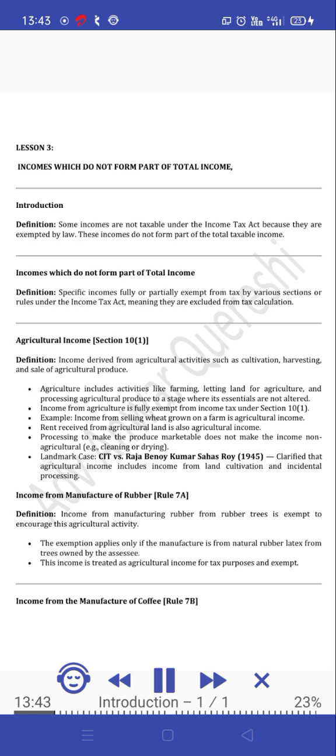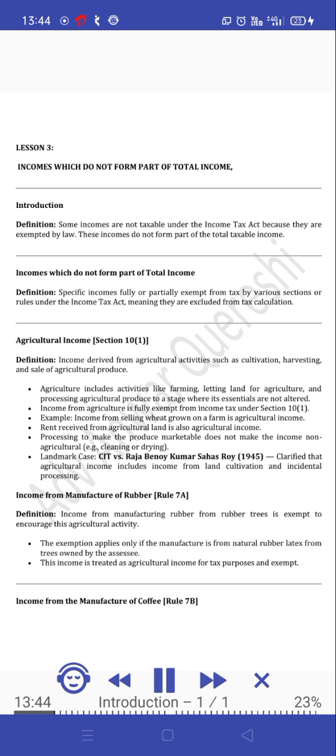Agricultural income, Section 10(1). Definition: income derived from agricultural activities such as cultivation, harvesting, and sale of agricultural produce. Agriculture includes activities like farming, letting land for agriculture, and processing agricultural produce to a stage where its essentials are not altered. Income from agriculture is fully exempt from income tax under Section 10(1).